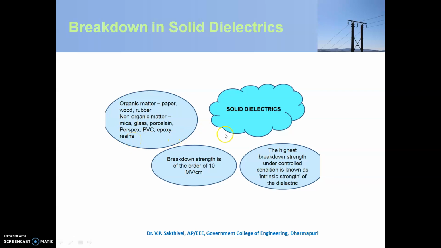Then the solid dielectric should have a breakdown strength of 10 MV per centimeter. Okay, the breakdown strength should be 10 MV per centimeter. The highest breakdown strength under controlled condition is known as the intrinsic strength of the dielectric.